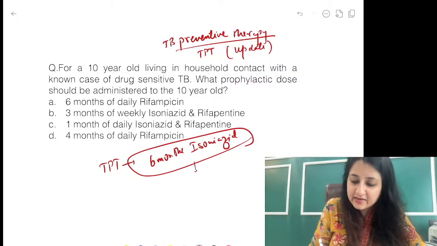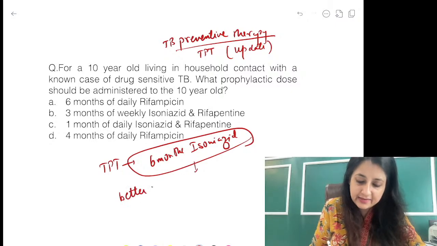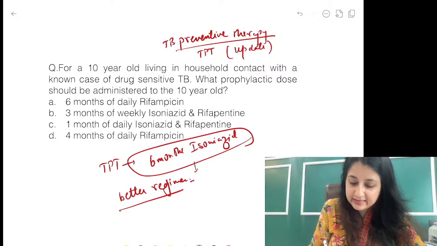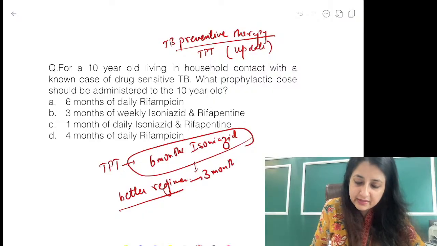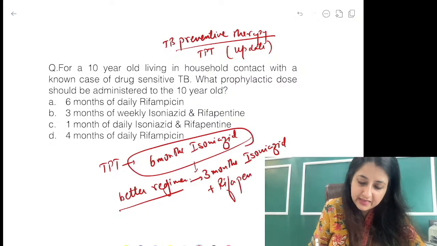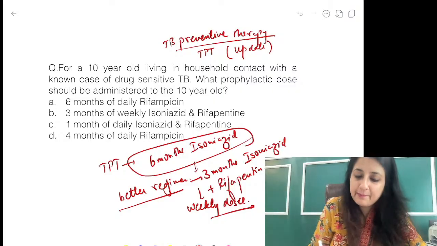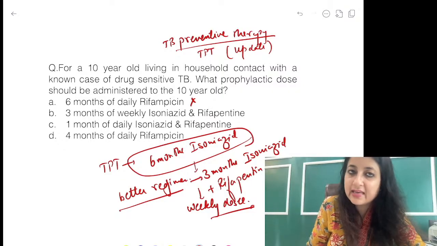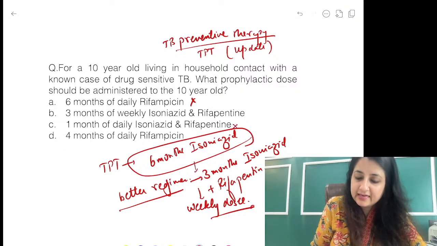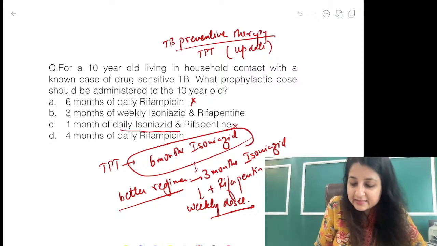Now a better regimen than this, alright, better regimen than this 6 months is 3 months isoniazid plus rifampicin, and this was given as weekly doses, दोगे तो all together 12 doses बनेंगे इसमें. ठीक है. अब यहाँ पे 6 months rifampicin choice नहीं है, 1 month of course नहीं है, daily isoniazid. Now look, this is the update guys.